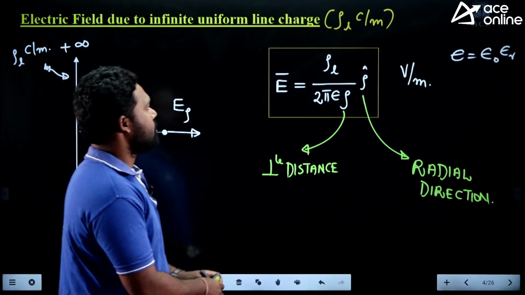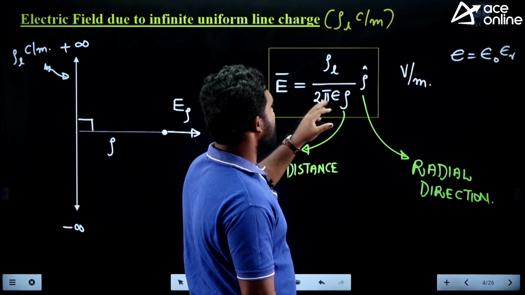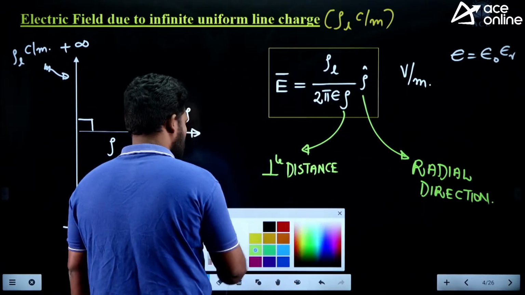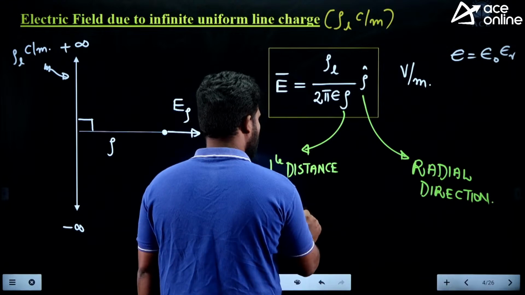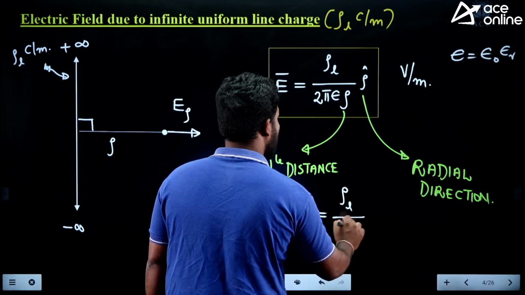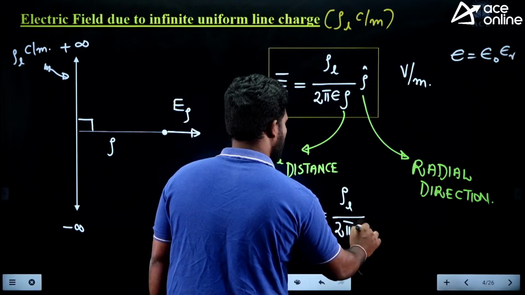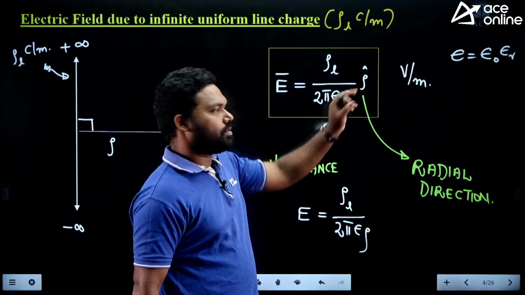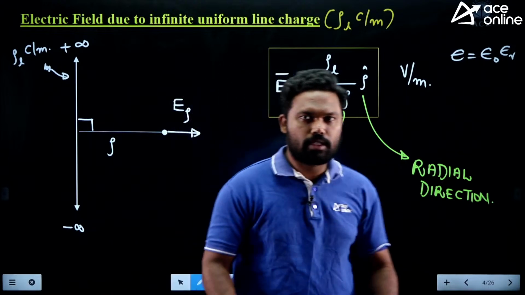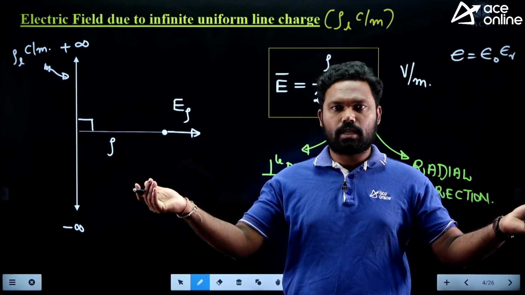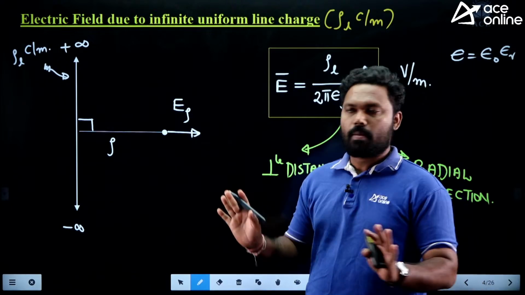I will repeat again. You can write even in the scalar form also, the unit vector is representing the direction. In most of our papers, there were questions only on the scalar quantity: E is equal to rho L divided by 2 pi epsilon into rho. Suppose if it is the positively charged one, electric field is radially outwards. If it is the negatively charged one, electric field is radially inwards.